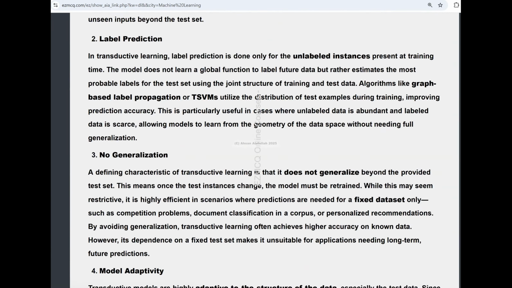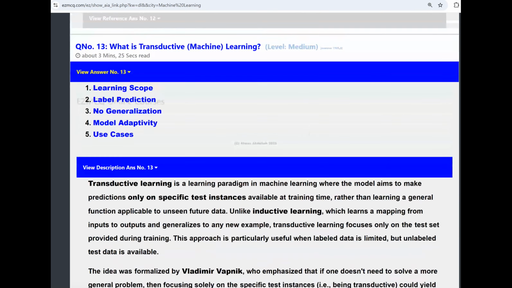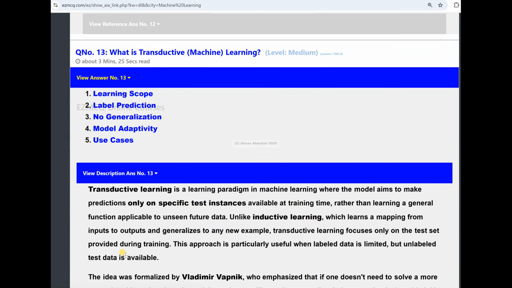So let's go back to the bullets. Learning scope, that I've discussed with you. So let's move on to label prediction. So what is label prediction? In label prediction, the labels are predicted for unlabeled data, but which were seen during the training, and that makes use of both the labeled and the unlabeled examples.